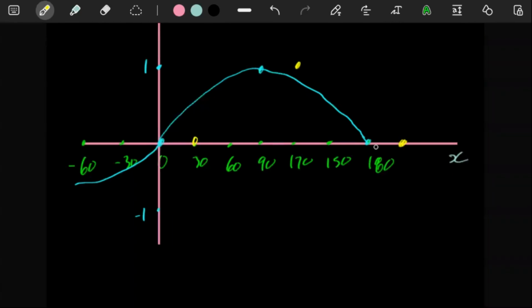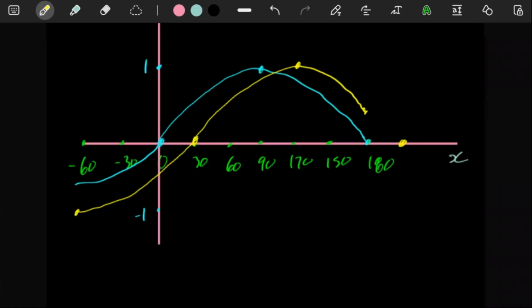So if it's going to end somewhere at 180 here, the curve would have gone like this, but then at 180 it needs to stop. So you would see something like this. And then on the other side, this here was supposed to turn somewhere at negative 90, but now it would be turning at negative 60.